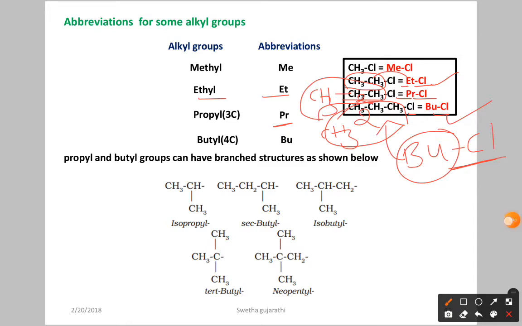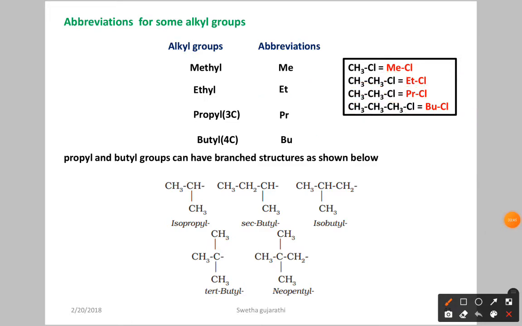Next, propyl and butyl groups can have branched structures as shown below. Here you have some branching in the case of butyl and propyl. Let us see here: we have isopropyl. Isopropyl means you should have a CH group, to which you attach 2 CH3 groups. That is called isopropyl. Here the linkage should be here. For example, where the longest carbon chain is, this is the attachment.